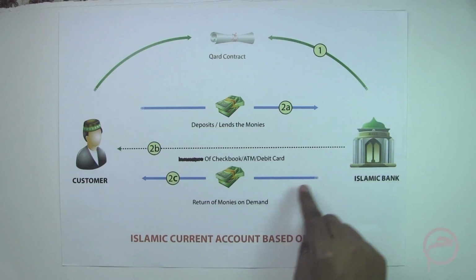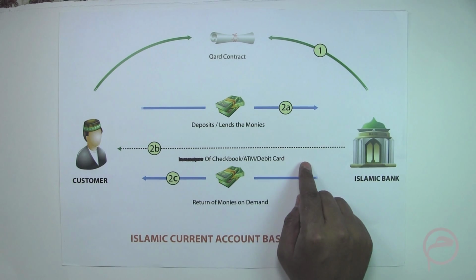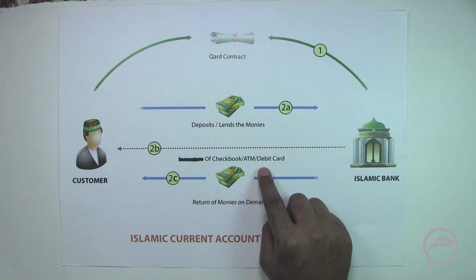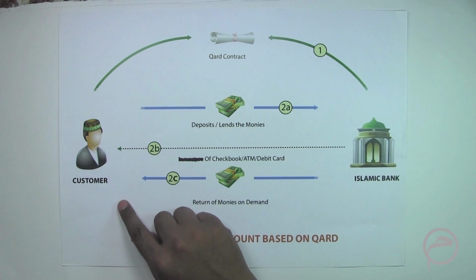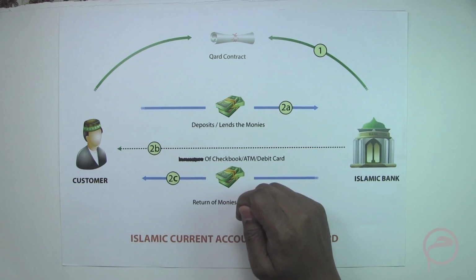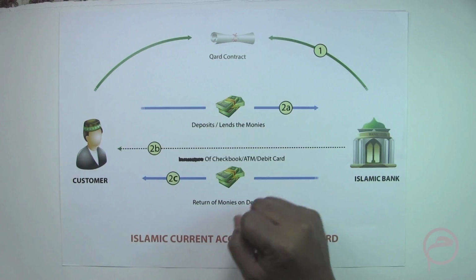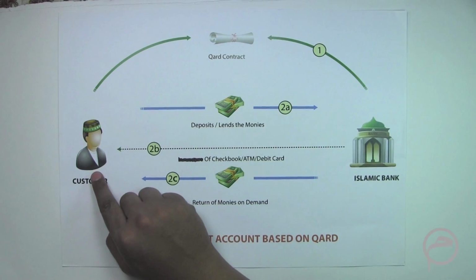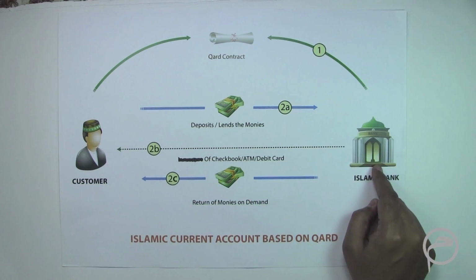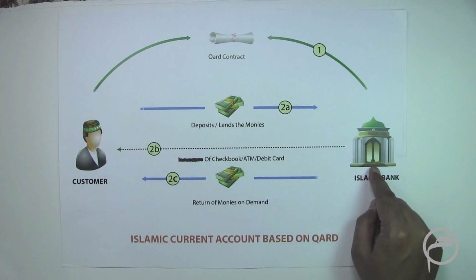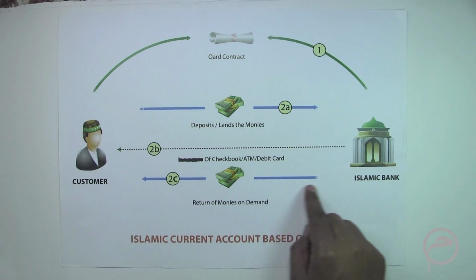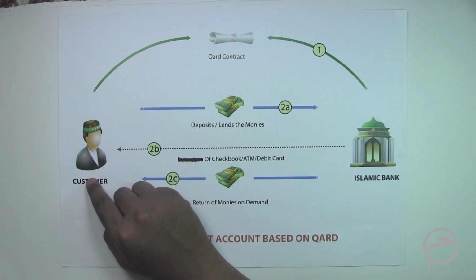After receiving the deposit, the bank issues a checkbook, an ATM or a debit card to the customer. These instruments are used to withdraw cash at any time whenever the customer wishes, and whenever the customer demands, the Islamic bank fulfills the demand and provides the liquidity.